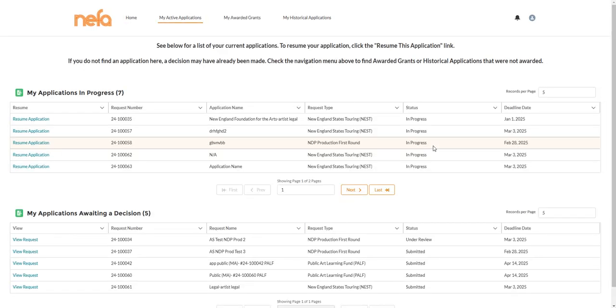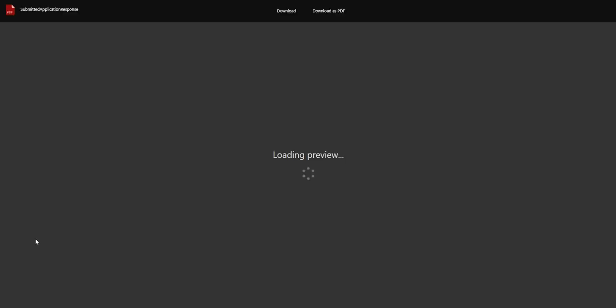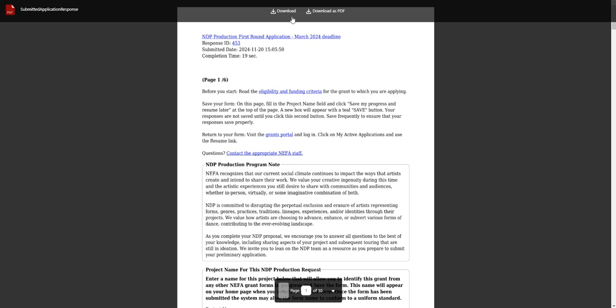This page allows you to take action and manage applications that are in progress and awaiting a decision. If you have any applications which you have already submitted but which are awaiting a decision from NEFA, you will see them here. You can view a full summary of the application you submitted by clicking View Request. To download your application, use the Download button.